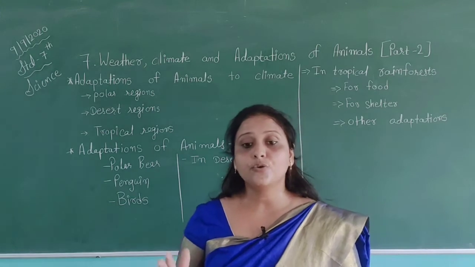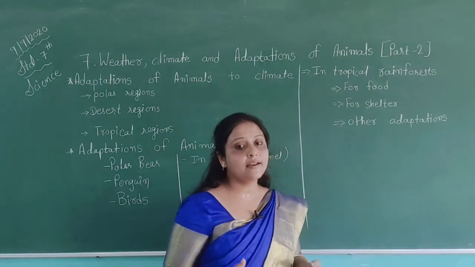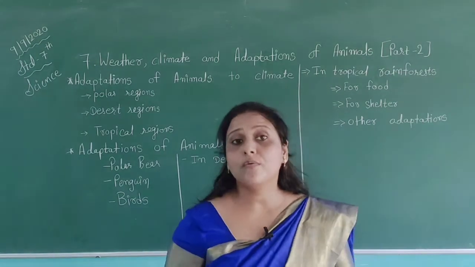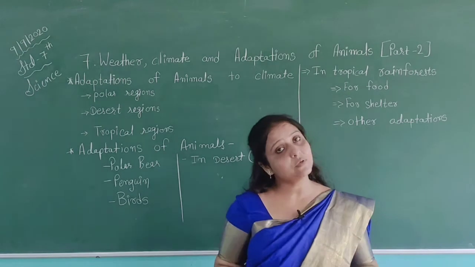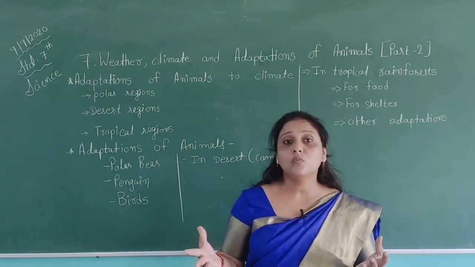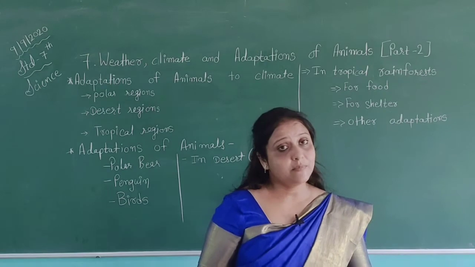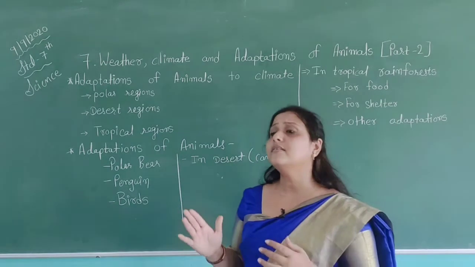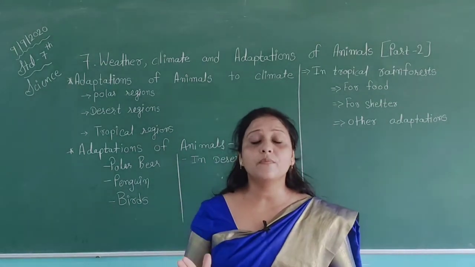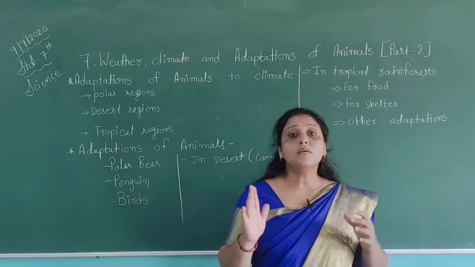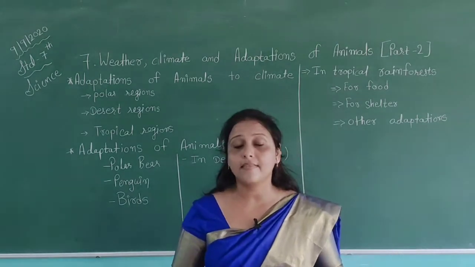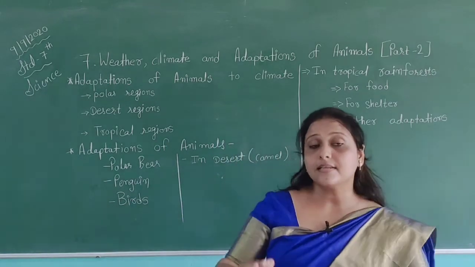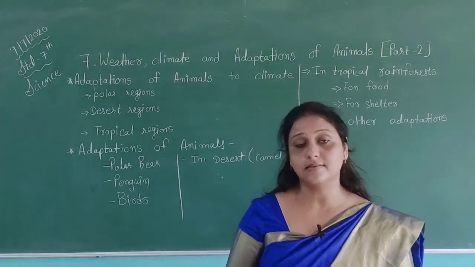Then tropical regions are located around the equator and therefore have a hot climate, but they also have enough rain. They have a hot atmosphere, and enough rain is also available there. These types of regions are called tropical regions. Tropical rainforests are famous for having many plants and animals because the atmosphere is very safe for them. So we can see different plants and different animals in the tropical regions.